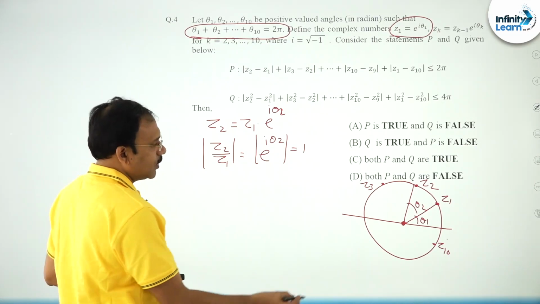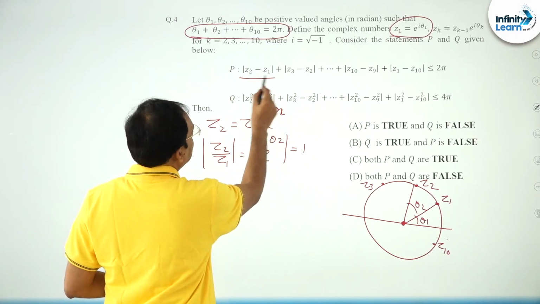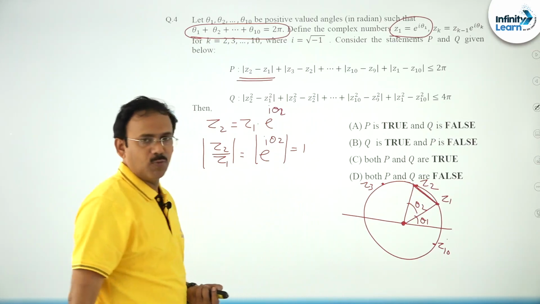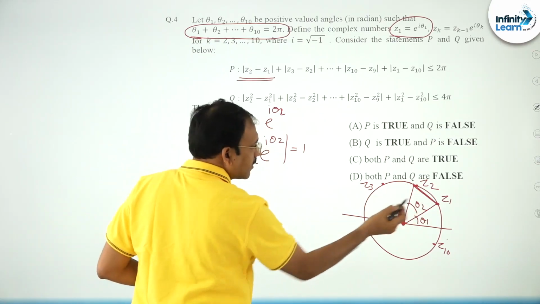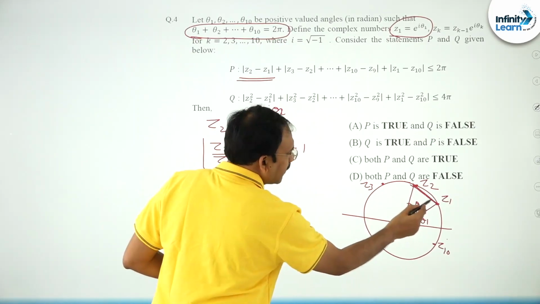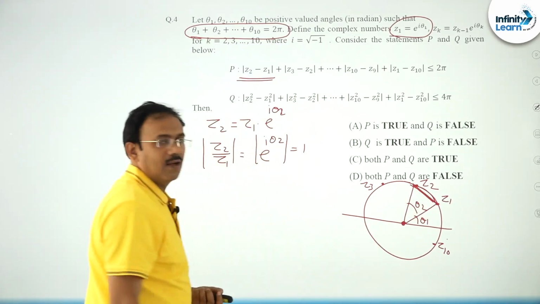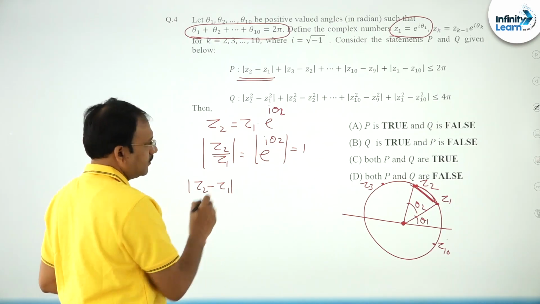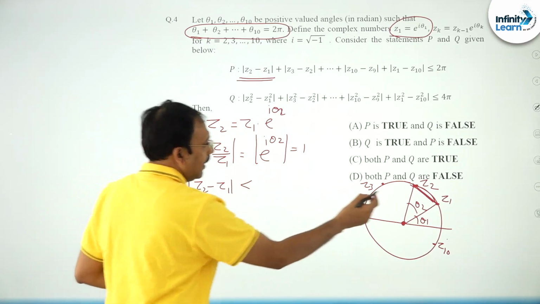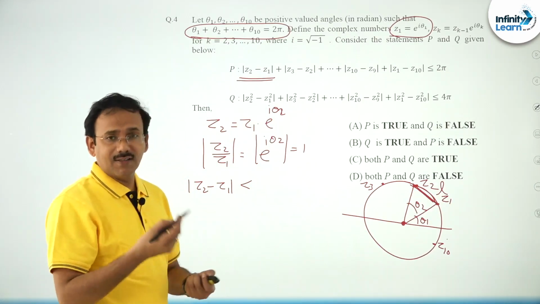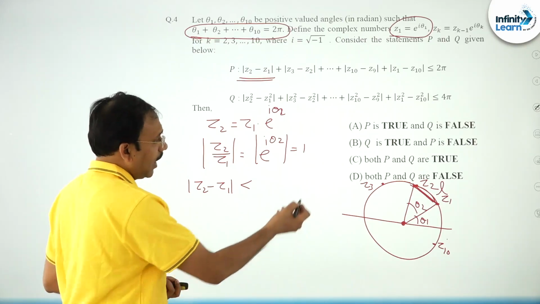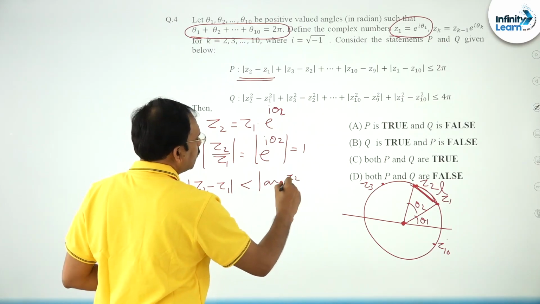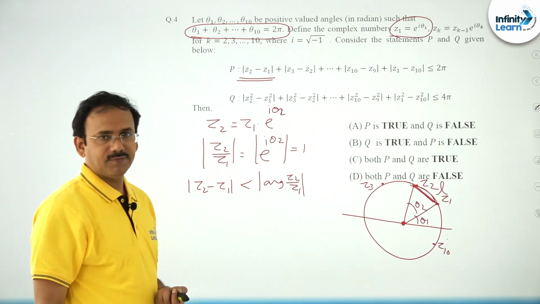So, first step, friends, to get this inequality, mod Z2 minus Z1 represents the distance between these 2 points. Can I say that in this sector this line segment is less than the arc, where L is equal to r theta? So mod Z2 minus Z1, the distance, is less than the length of the arc, L is r theta. Theta means the modulus of the argument of Z2 by Z1, am I correct?